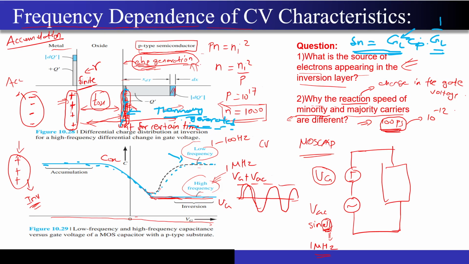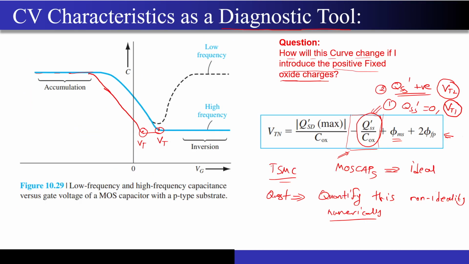and if I apply a sinusoid whose time period is very much less than the time it takes for the electrons to generate, that means these electrons are not getting generated fast enough, and the MOSCAP will not be able to react quickly to the high frequency signal. Correct? So that's why this curve is for the high frequency, it is not going up, it is remaining down because electrons are not able to generate at a faster rate compared to the frequency of the signal. Correct? I hope that was very much clear to you.